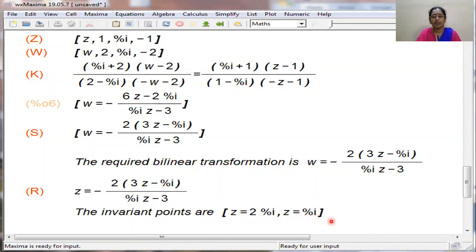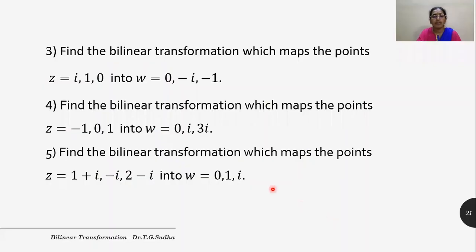Hope everybody could follow this. So let us see some more examples here. Only thing in the problems, we need to just change the points, Z points and the W points, and execute and obtain the required solution.